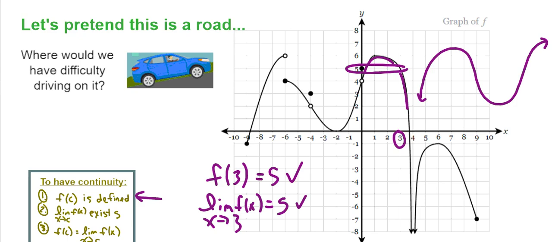And this is the last part. So f of c has to be defined. We actually have to have a limit that exists. And the two things have to equal each other. So since 5 equals 5, we would say we have continuity.